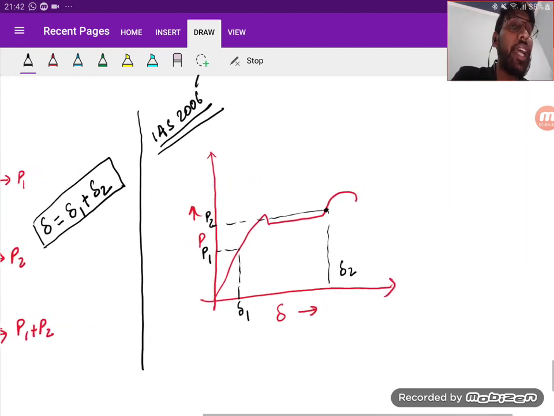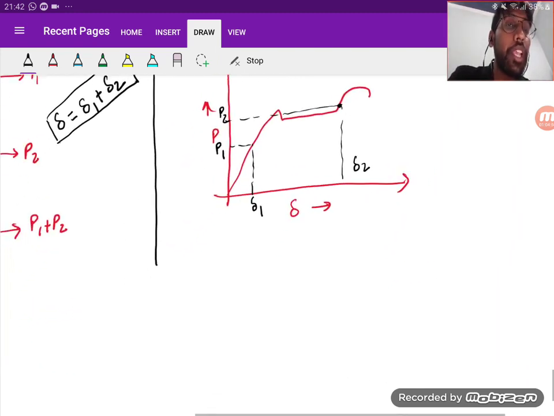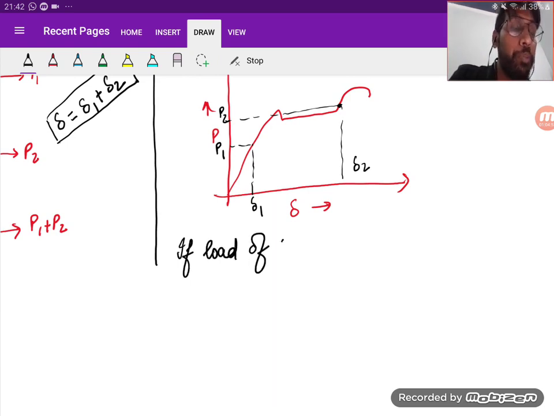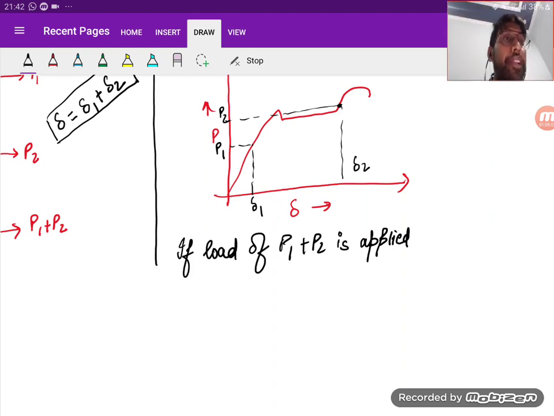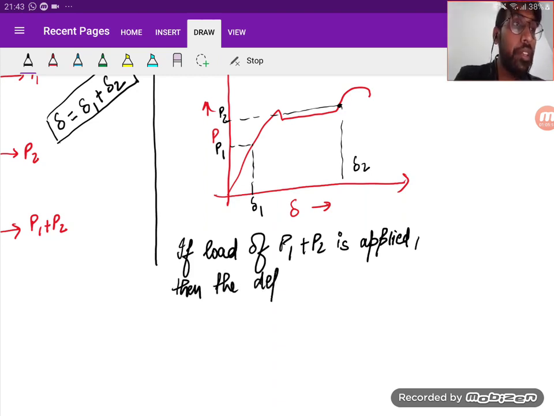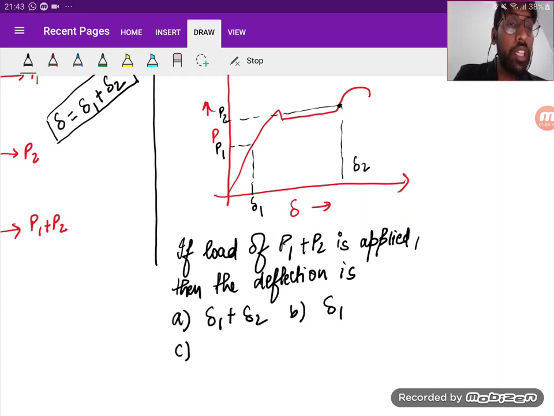It is asked that if a load of P1 plus P2 is applied, then the deflection is: your options are A delta 1 plus delta 2, B delta 1, C delta 2, or D cannot be determined.